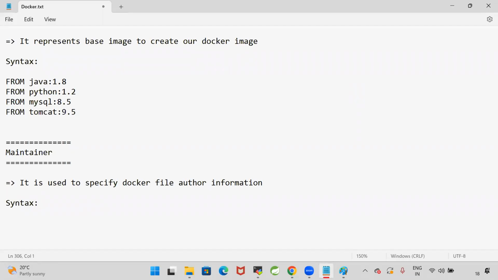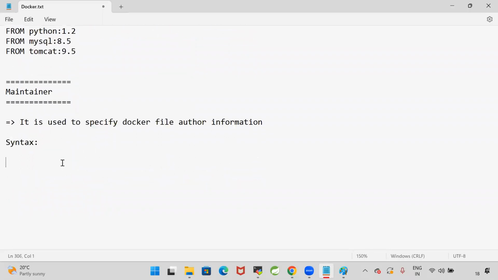Let's go for the syntax. In this syntax, let's use MAINTAINER. I will specify my name, Ashok, and my mail ID, ashok.b at oracle.com. So MAINTAINER is used to specify Docker file author information. In the Docker file, I will keep MAINTAINER, my name, and my official email ID. Like this, we are going to specify. Are you guys clear?